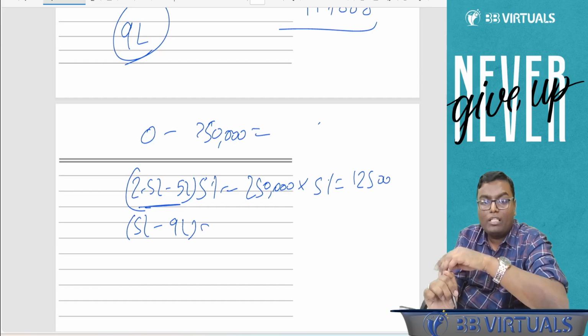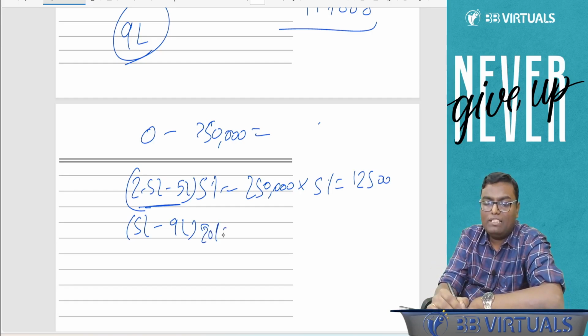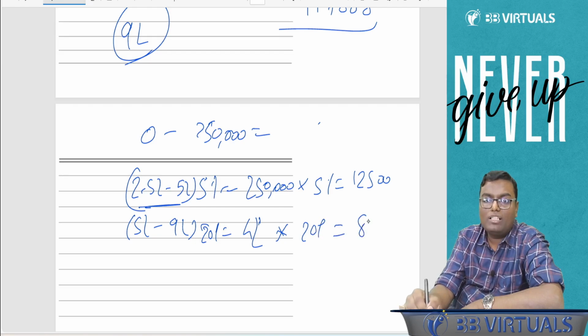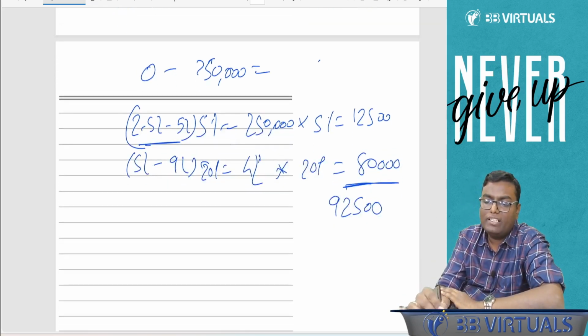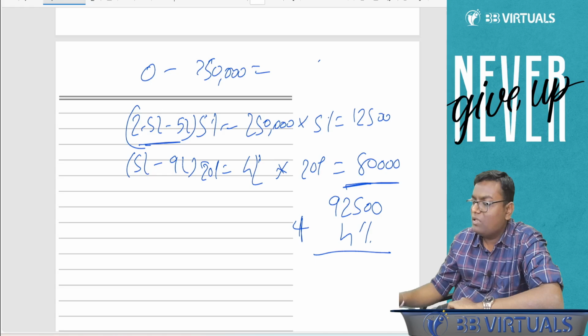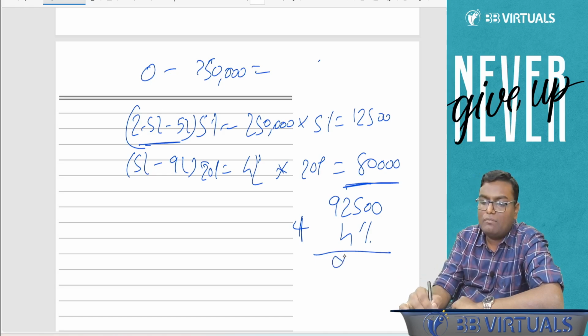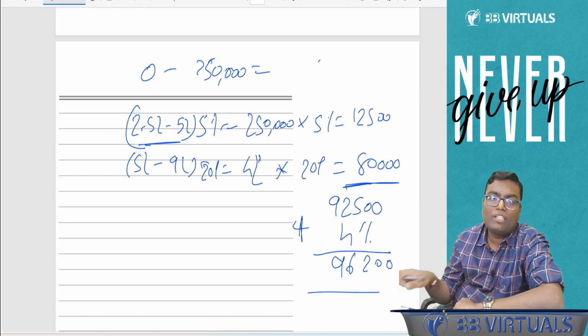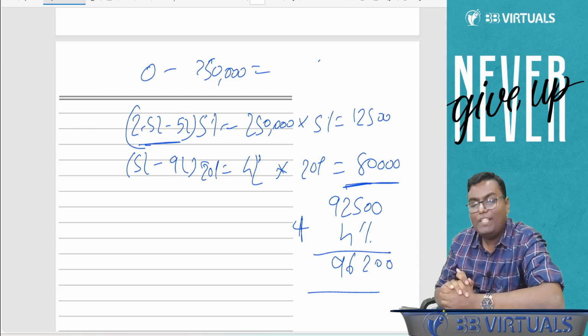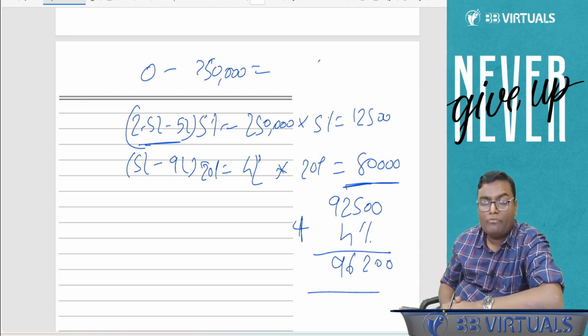20% is applicable. Now understand, 5 lakh to 9 lakh means 4 lakh. On this 4 lakh, how much is the tax rate applicable? 20%, which will be 80,000. So what is the total basic tax over here? The total basic tax is 92,500. And on that, I have to add 4% health and education cess. So 92,500 plus 4% comes to 96,200. This will be my tax payable if my total income is exactly 9 lakh. Are you understanding this? Fine.